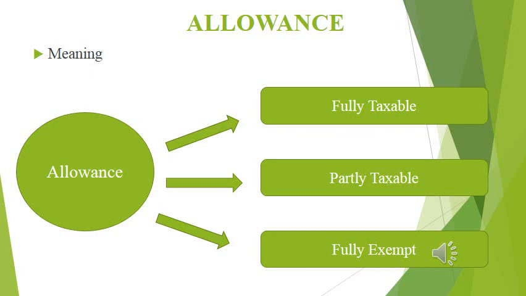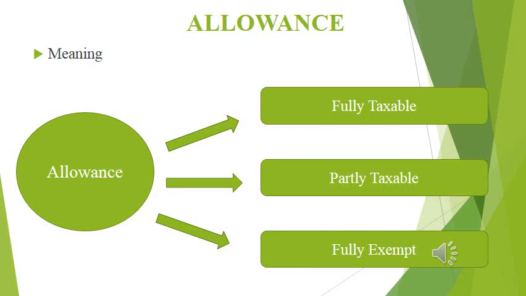If an employee receives rupees 500 or 1000 under the category of fully taxable, the entire amount is liable to pay tax. Another one is partly taxable. Under these items, any amount received by an employee is taxable to a certain extent. Some deduction can be claimed towards these allowances coming under the category of partly taxable.